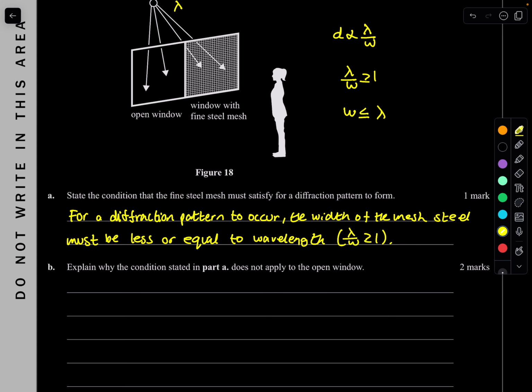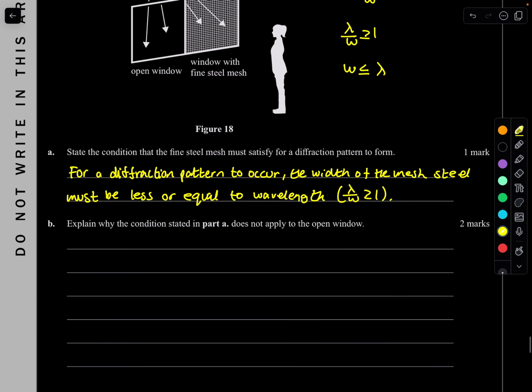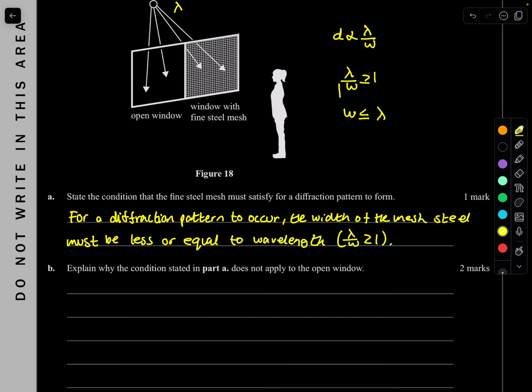Beautiful. Explain why the condition stated in part A does not apply to the open window. Of course, the open window has a big width. If you have a very large width, you won't have diffraction because your ratio is less than 1. The edges of the frame have such a large width, it's bigger than the wavelength. It's very, very large.